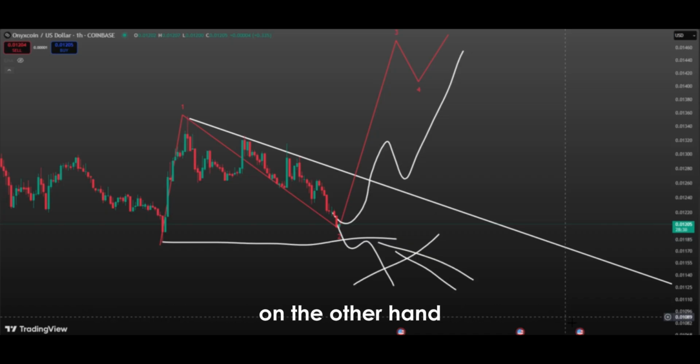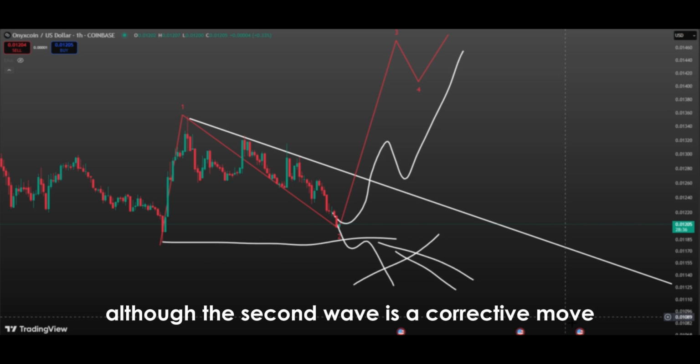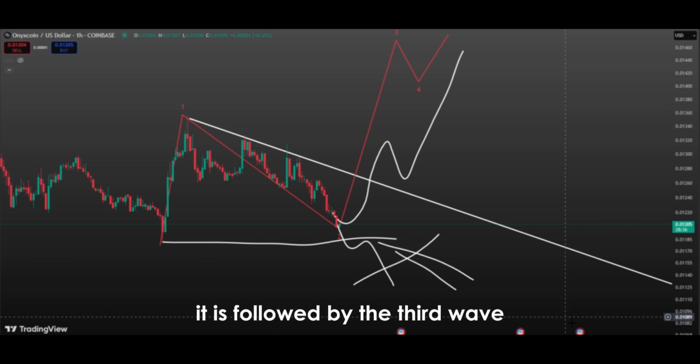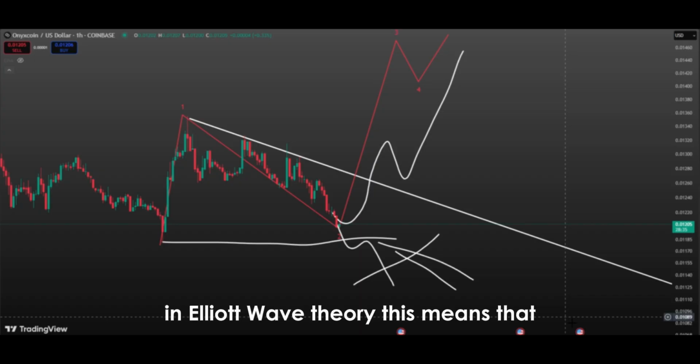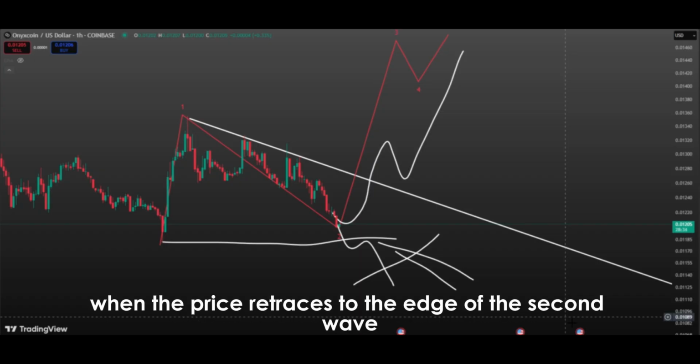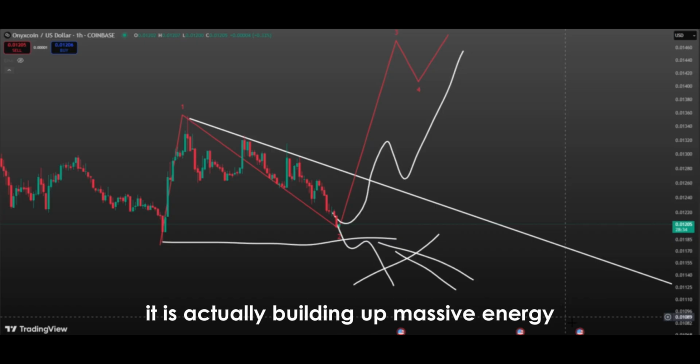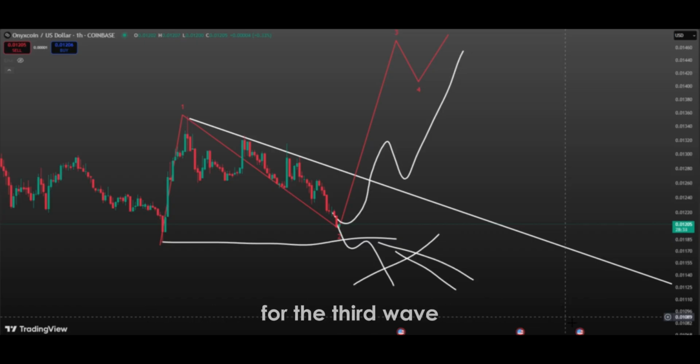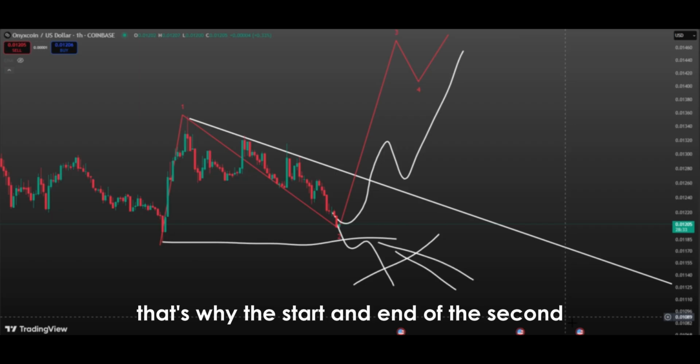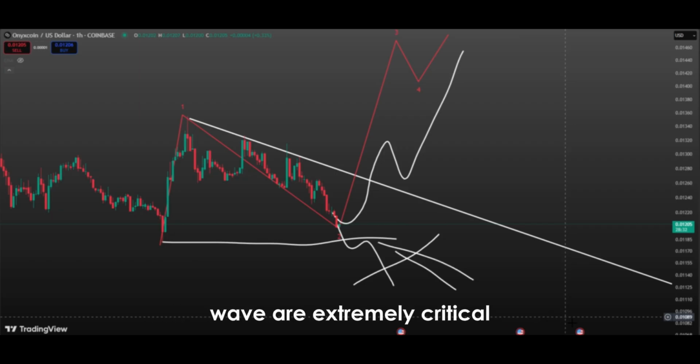On the other hand, although the second wave is a corrective move, it is followed by the third wave. The third wave is considered the strongest and longest wave in Elliott wave theory. This means that when the price retraces to the edge of the second wave, it is actually building up massive energy for the third wave. That's why the start and end of the second wave are extremely critical. The potential of the third wave is determined by the depth and limits of the second wave.